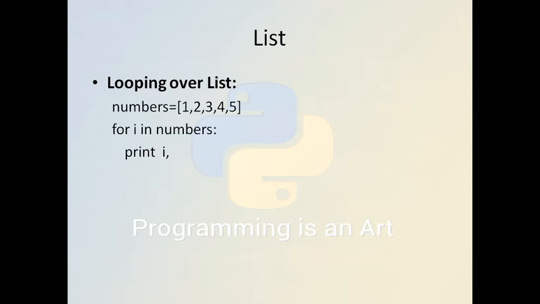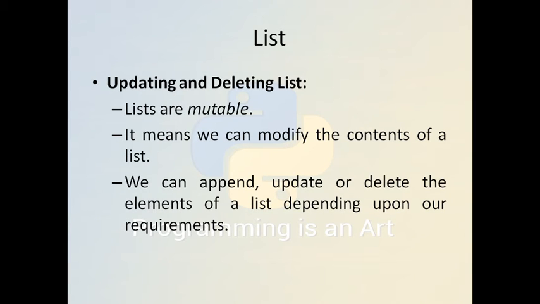Now we will discuss how we can loop over these lists. So this is the numbers list, initialized from 1 to 5, and we can directly loop over it using the for loop. Here, for i in numbers, we can print i. And we can also update and delete the list, because lists are mutable.